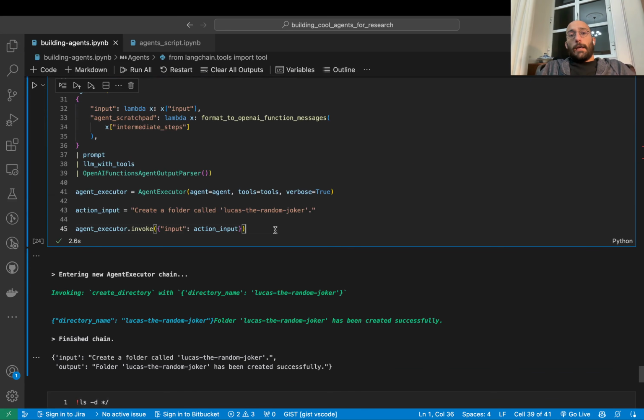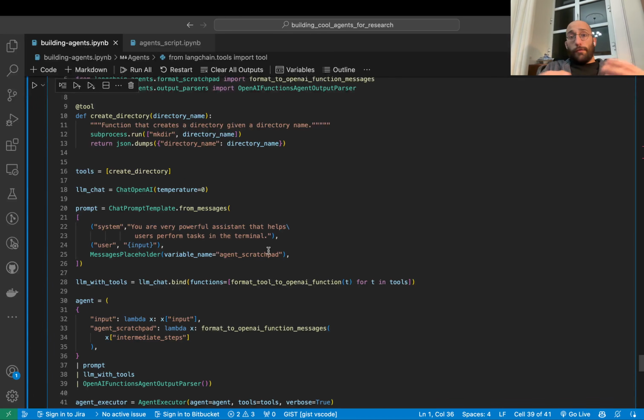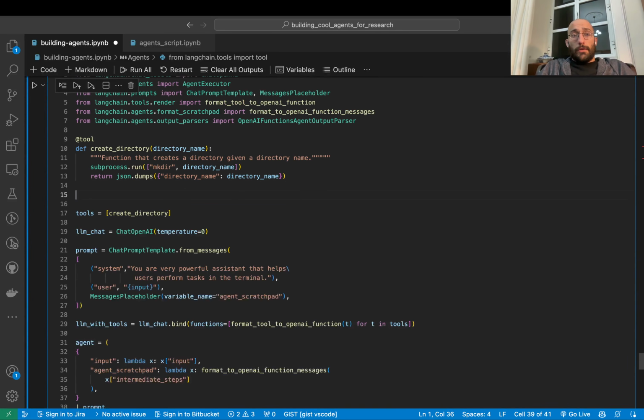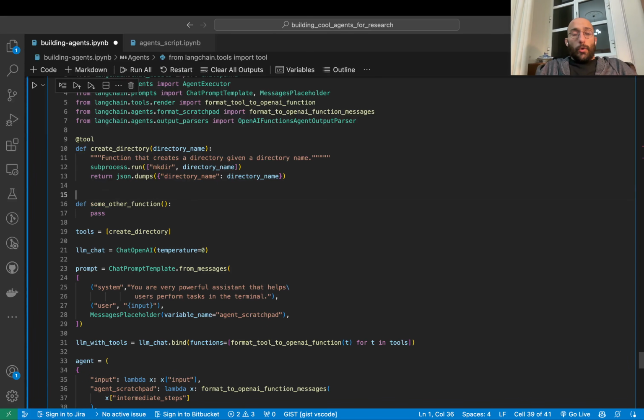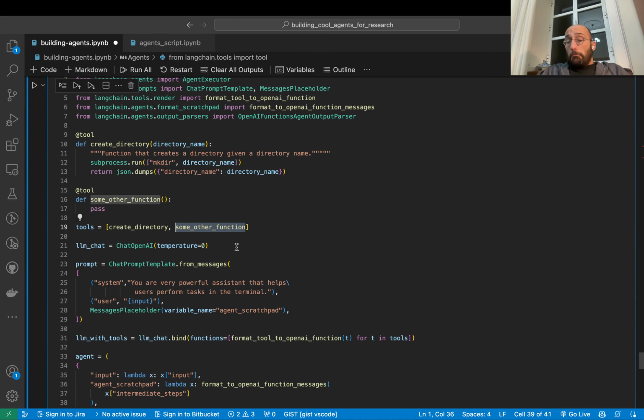Now, we could add many more functions here by just creating some other function. And then all we would have to do is come here, say, add the decorator tool, add that to the tools list, and that's it.